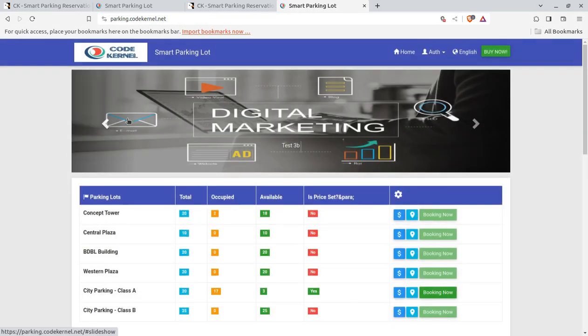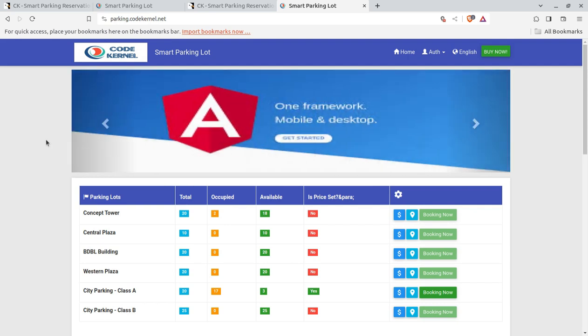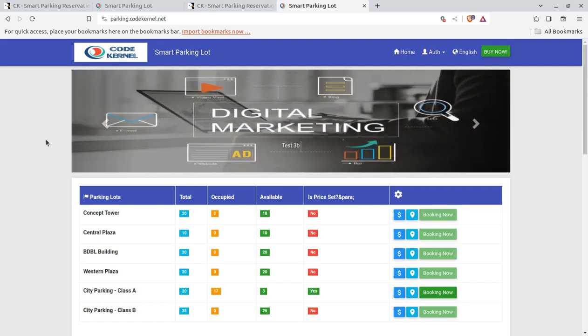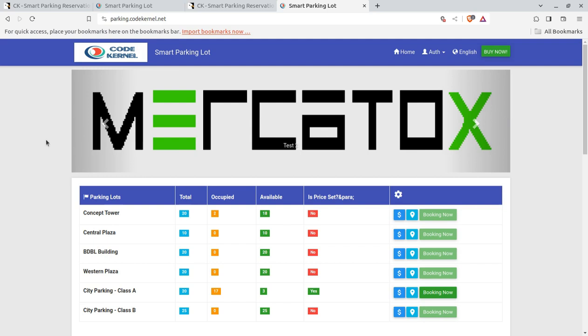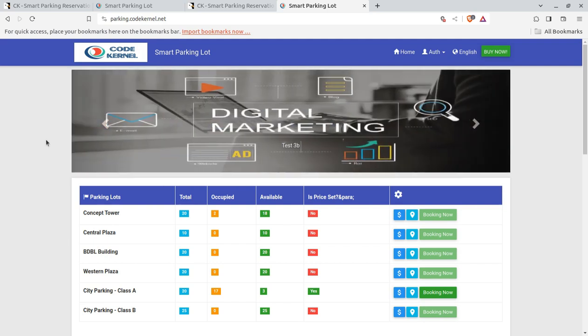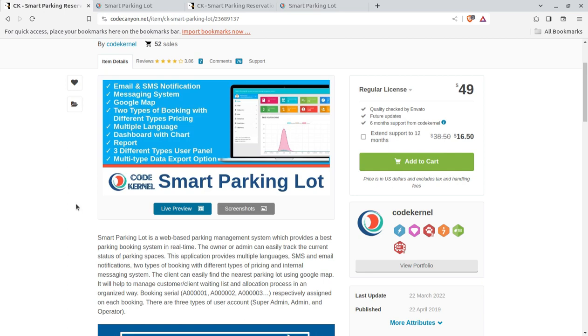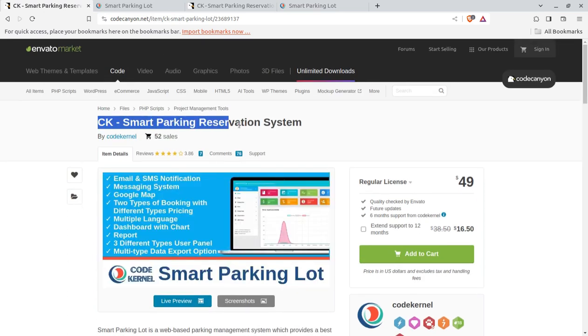So it is a very simple solution, but it is very effective, and nowadays it is an era of digital solutions, the softwares and all. So it is going to be a super useful solution for your locality if you are providing this solution in your locality for parking owners. As a solution provider, you can even get a good amount of money in fact. So you can sell this system because it is a complete script that you can install at a domain at your server, and the script is called CK Smart Parking Reservation System.